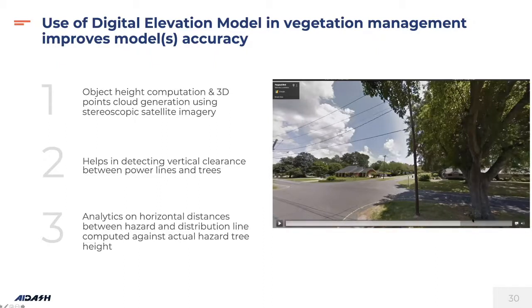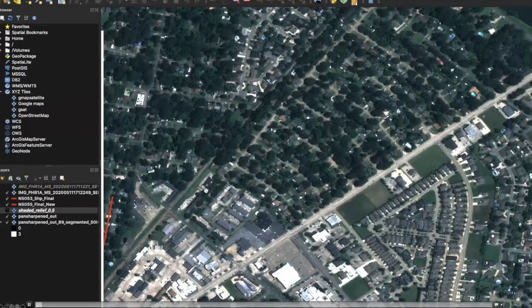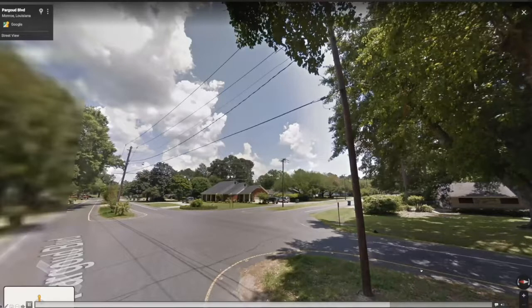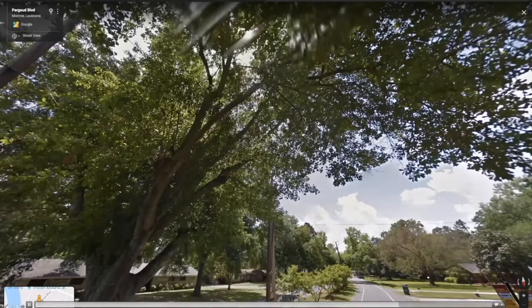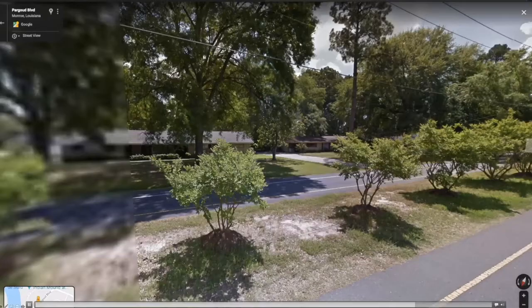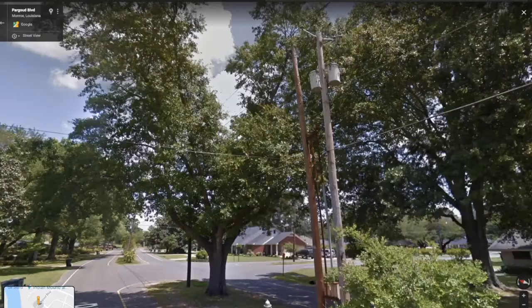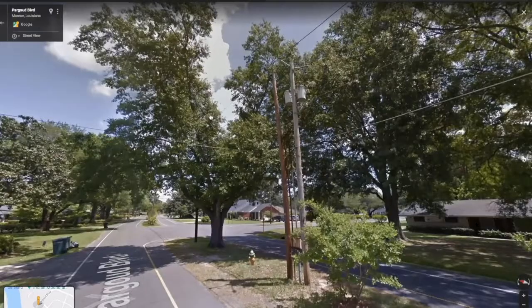The same tree which was visible in the digital elevation model is a large tree. The tree visible in this frame is a large tree, and it was clearly visible in the digital elevation model. So using a digital elevation model, we can very accurately predict the large trees and the small shrubs, and we can clearly estimate the height of the vegetation. This is being used for estimating the clearance of vegetation from the wire itself.